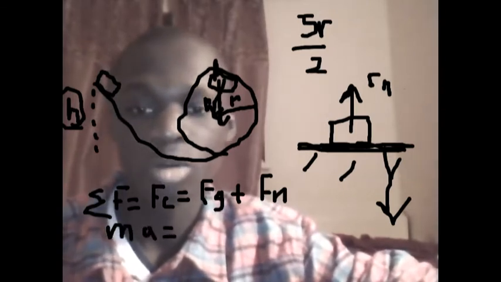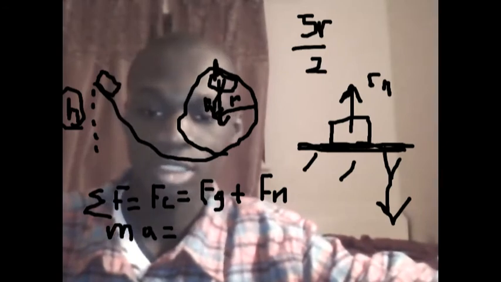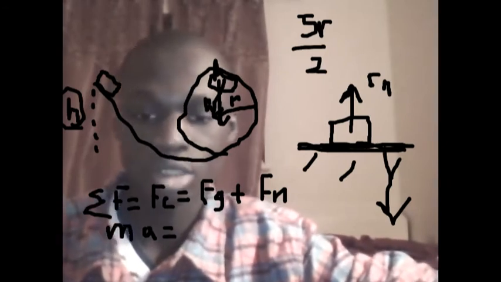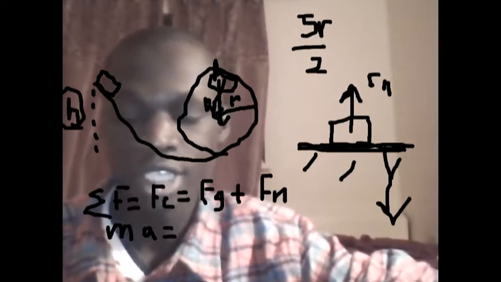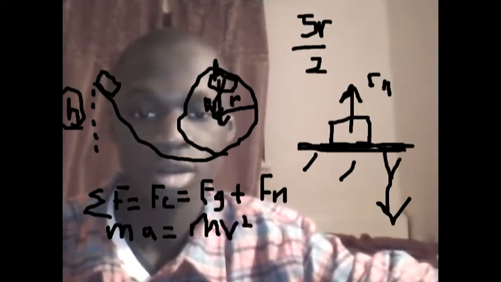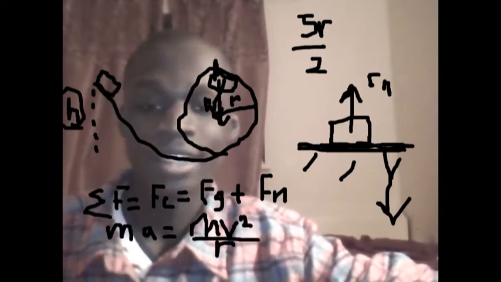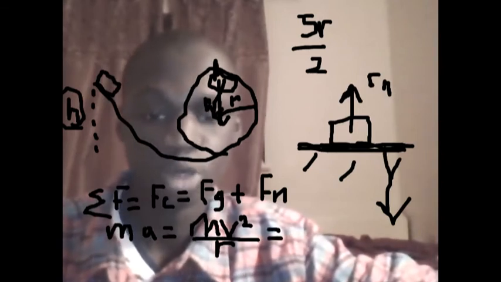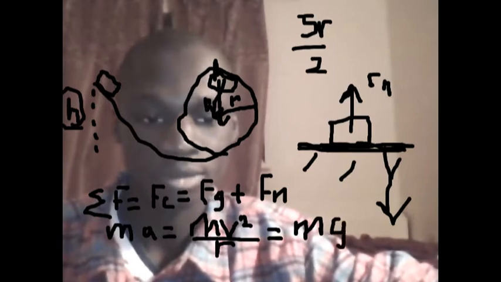And we know the acceleration of an object going around a circle is v squared over r. So we could write mass times acceleration as mv squared over r, and this equals the force due to gravity, which is mg, plus the normal force.